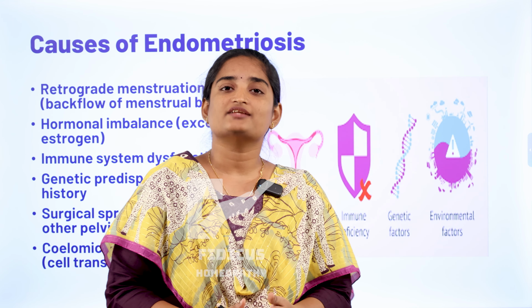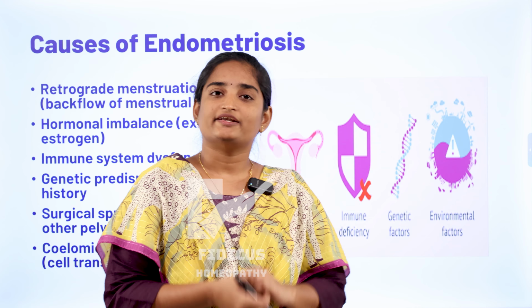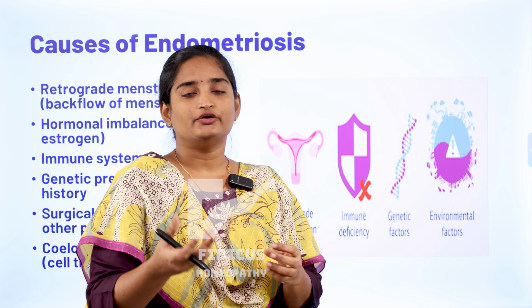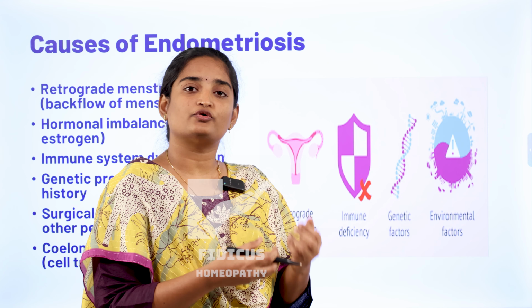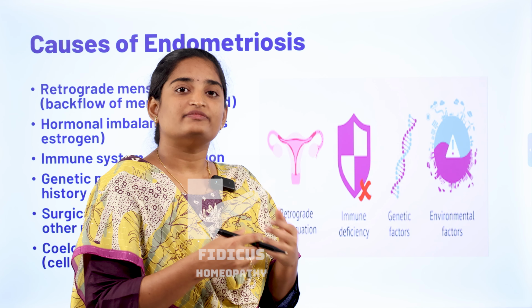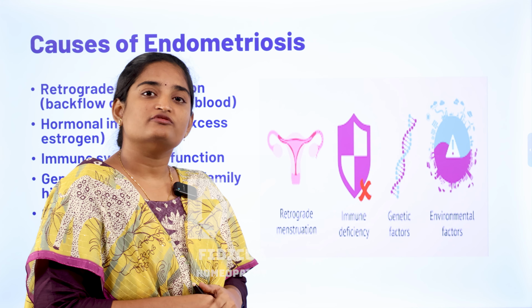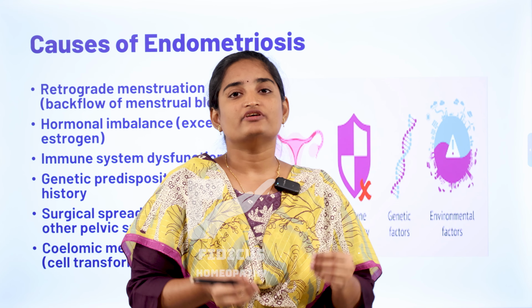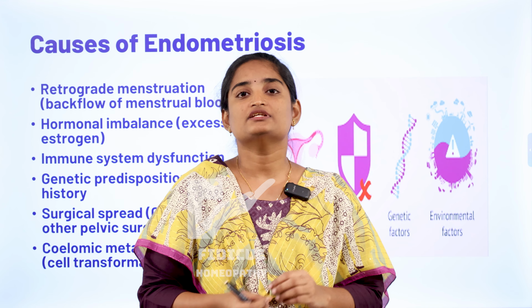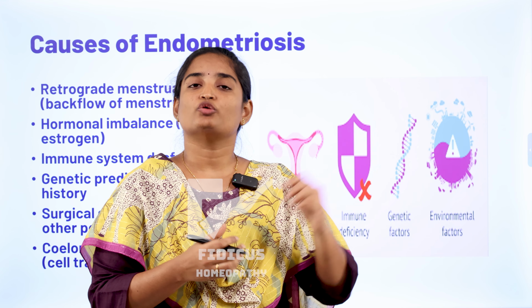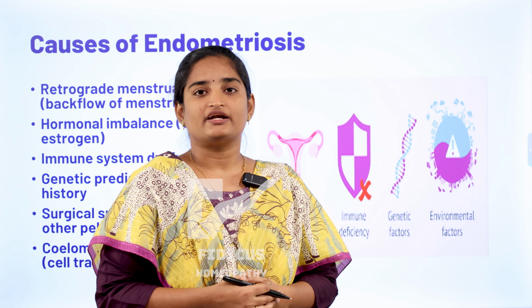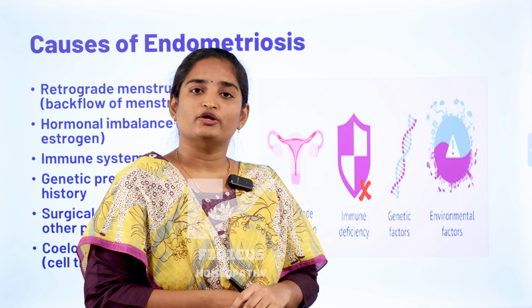Now coming to the causes of endometriosis. Endometriosis is a condition in which the uterine lining called the endometrium grows outside the uterus. There is no single cause for endometriosis, but some theories explain why it happens. The first factor is retrograde menstruation. Usually at menstruation time, the blood from the uterine cavity goes out through the vagina. During this process, some blood may travel through the fallopian tubes into the pelvic cavity, and it can result in the development of endometriosis. It is one of the most accepted theories in endometriosis.